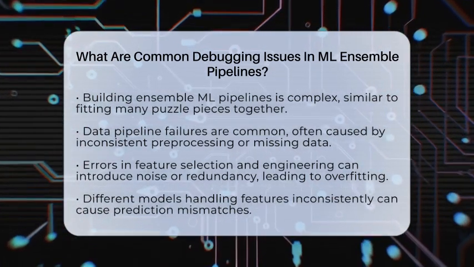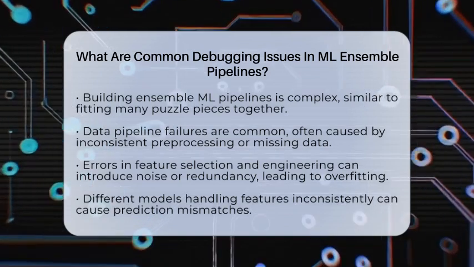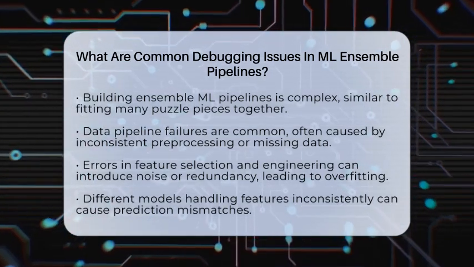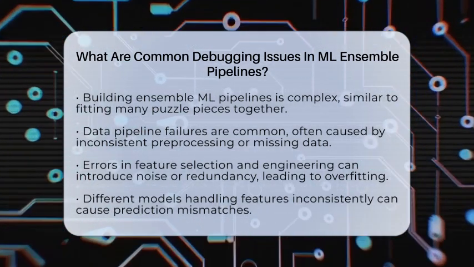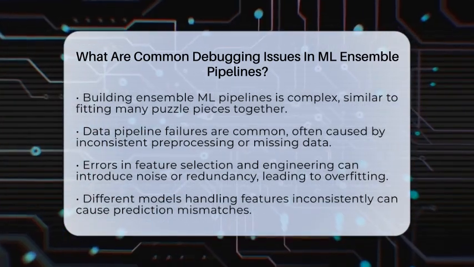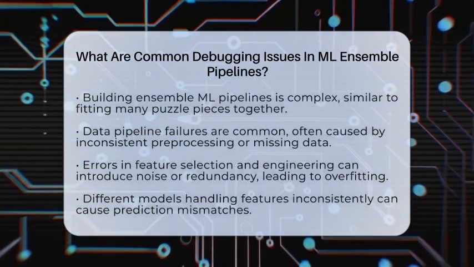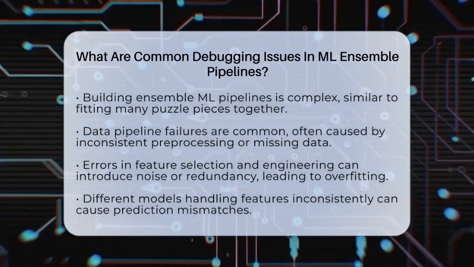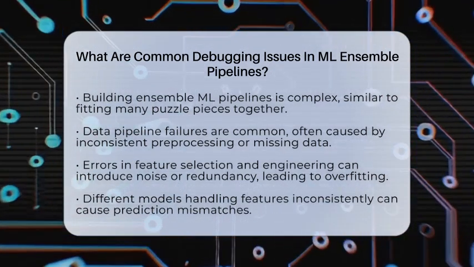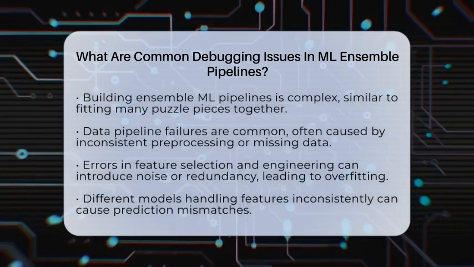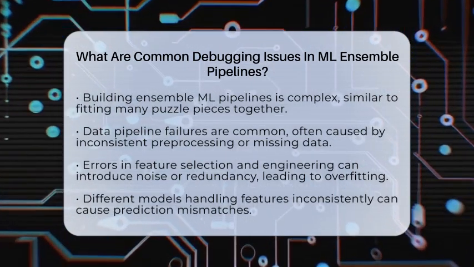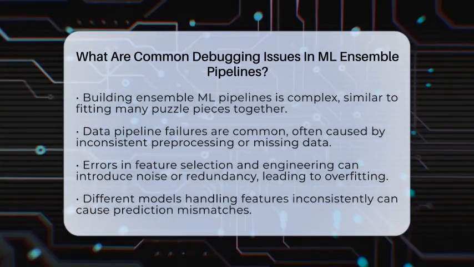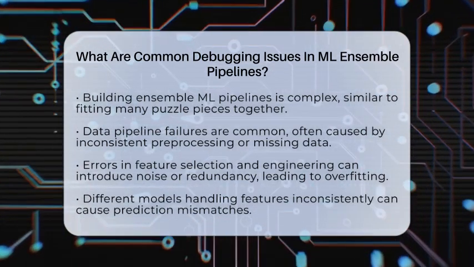One common issue is data pipeline failures. Since Ensemble methods depend on lots of data transformations and feature engineering, any mistake early on can cause the whole system to stumble. For example, if data preprocessing steps like normalizing or encoding are inconsistent, models might not agree on predictions. Even small mismatches in data format or missing data can throw off the entire ensemble.